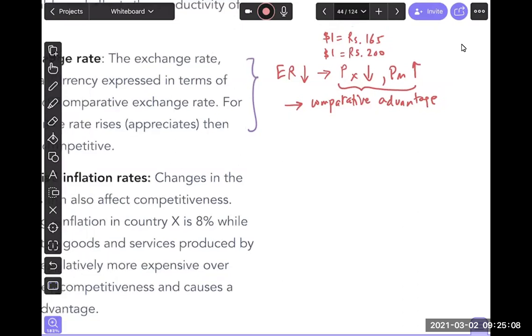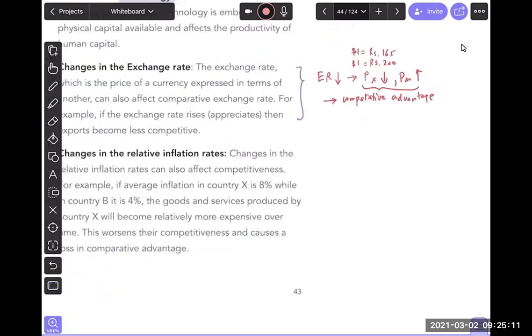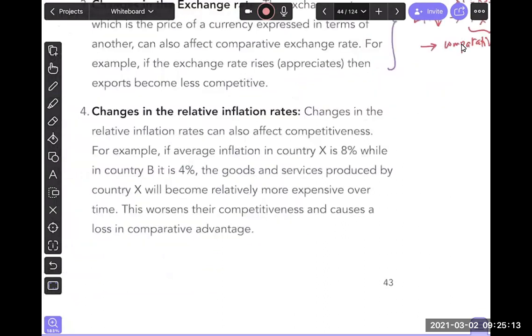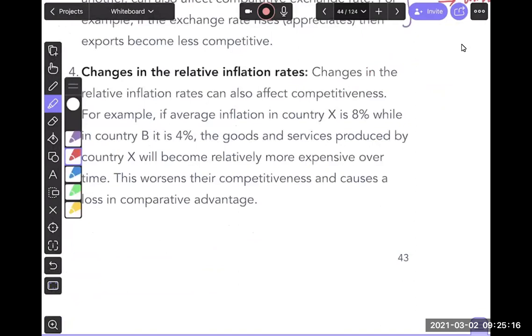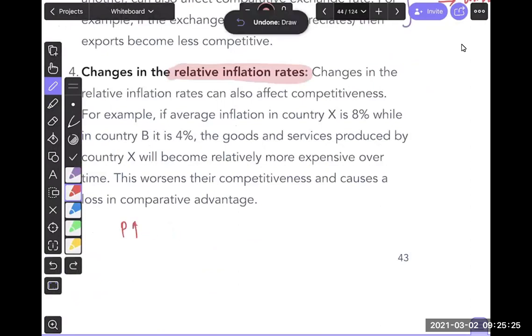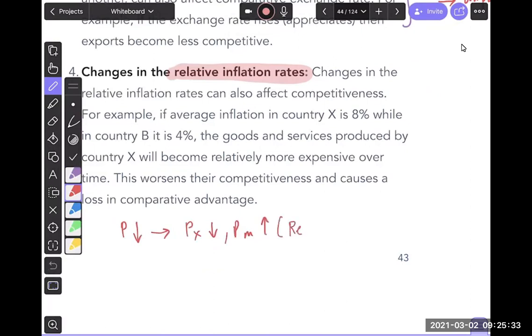Similarly, guys, another important factor that can make your country achieve a comparative advantage is relative rates of inflation. Remember, when the price level goes down, exports will become cheaper and imports will become relatively expensive. Why? Because domestic goods will be cheaper. Remember, if the inflation in your country is lower, what will that do as a result? Again, your exports are cheaper, so you will gain a comparative advantage or lower opportunity cost.